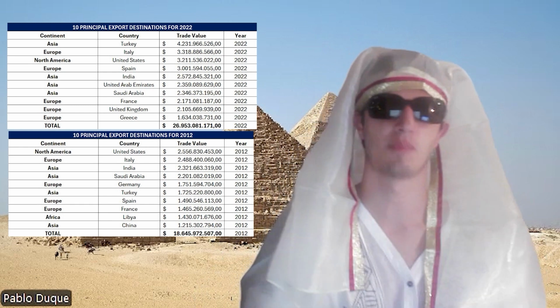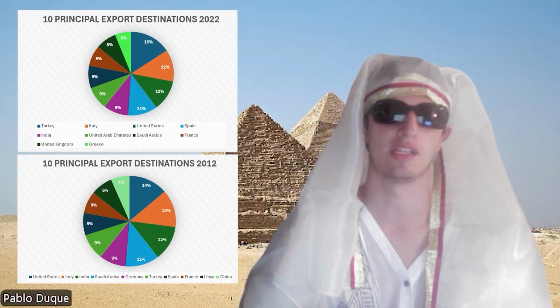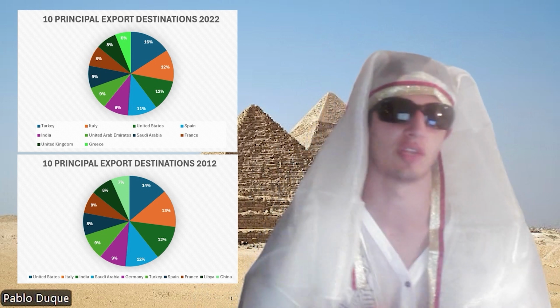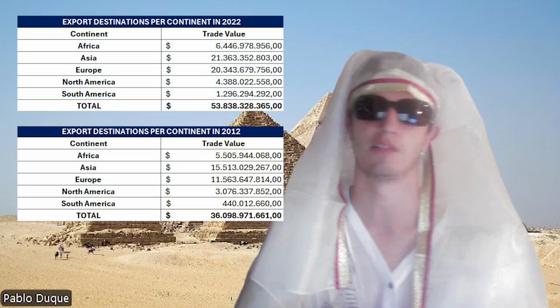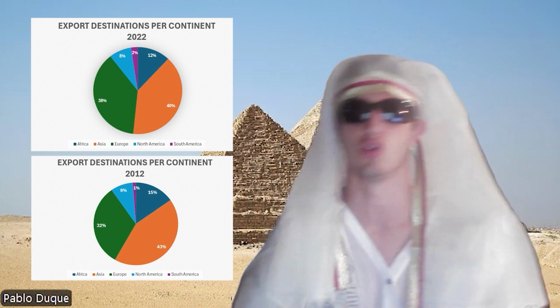Starting with the exports, we can observe that countries such as the United States, Italy, India, Turkey, and Spain have always been their principal export destinations. If we move to a continental view, we can see that exports have always been directed the most to Asia, then to Europe and Africa.